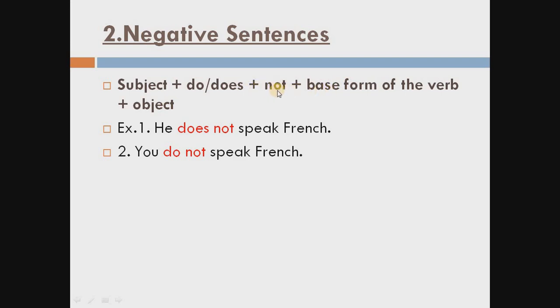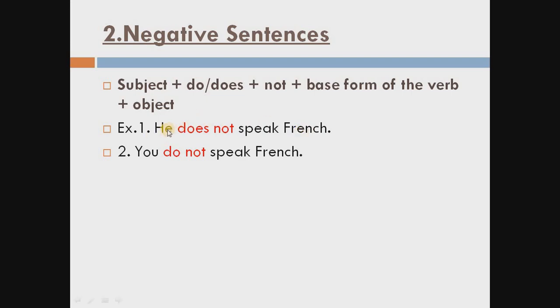Always remember, students, whenever we are using do or does, we always use verb first form. We do not use s or es. We use s or es when the subject is singular and with the positive sentences. But for the negative sentences, we use this helping verb also, like do or does before not. See the example. He does not speak French. This is the simple present negative sentence.